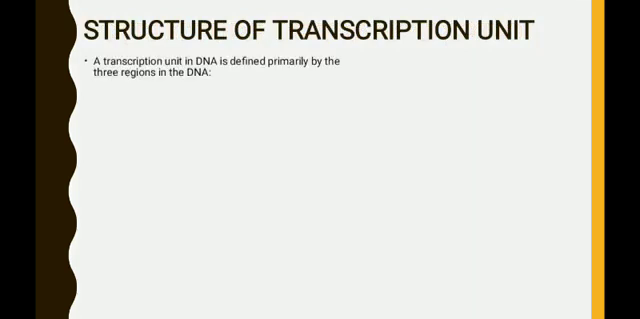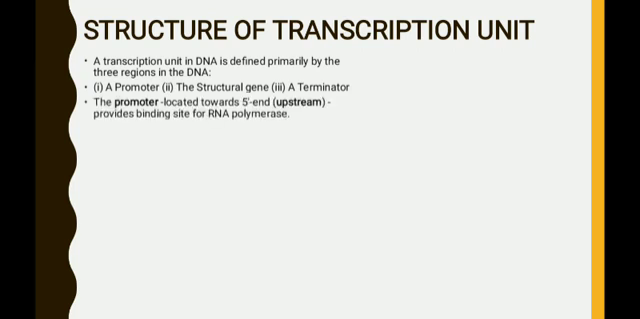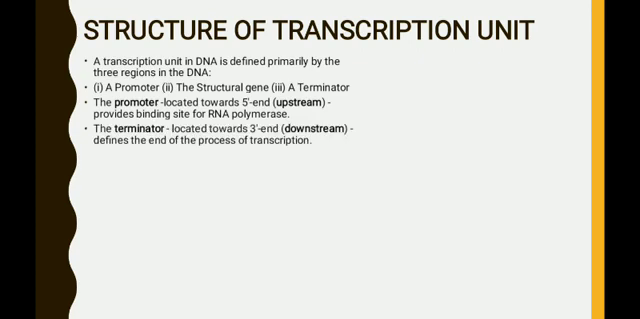The important points are given here. A transcription unit in DNA is defined primarily by three regions in the DNA. First one is the promoter, followed by the structural gene and the terminator. The promoter is located towards the 5' end, that is the upstream, and provides the binding site for RNA polymerase. And the terminator is located towards the 3' end, that is the downstream end, and defines the end of the process of transcription. The promoter and the terminator flank the structural gene in a transcriptional unit.